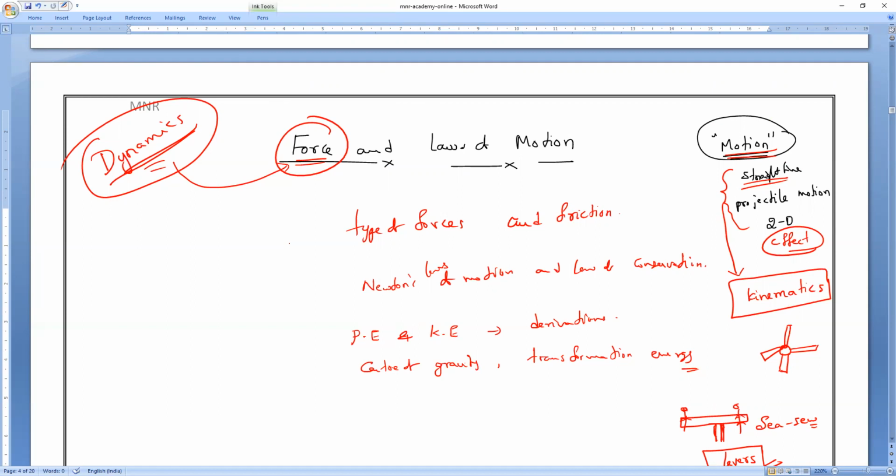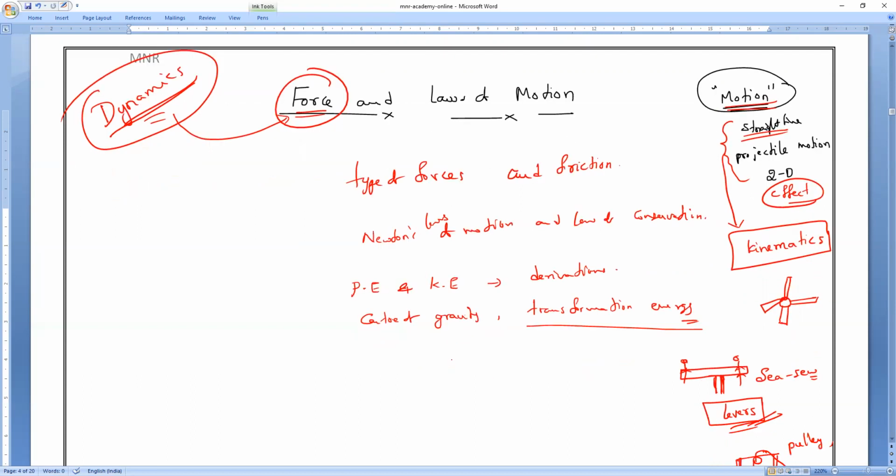Next, we have to derive the expressions for different forms of energies. You have to understand the principle of conservation of energy. That is what derivations and energy transformations and conservation of energies. You all should learn simple pendulums and the law of simple pendulums and all. These many things you have to learn after completing the chapter called dynamics.